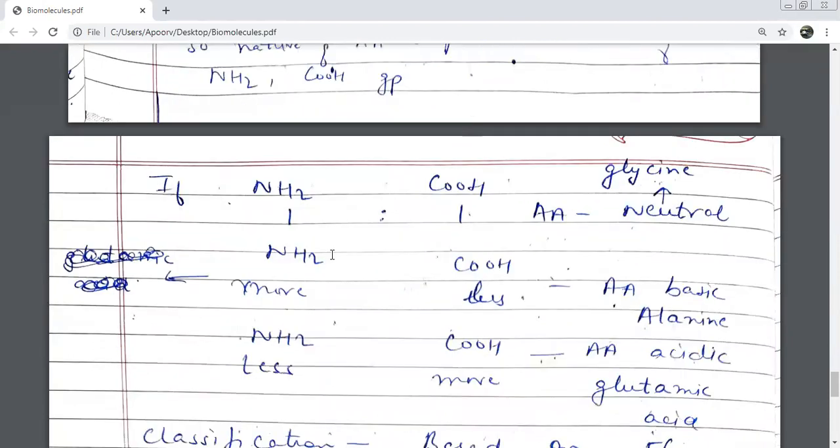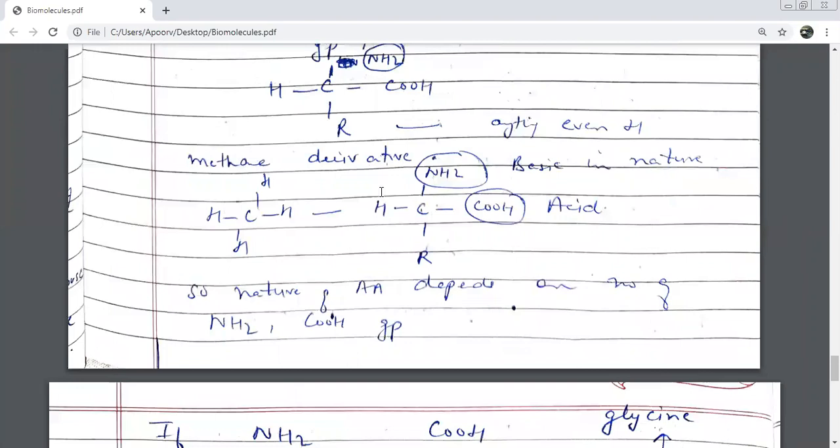If you have one amino and one COOH group, like the one I made, then your amino acid is going to be a neutral amino acid. What kind of an amino acid is it going to be? Neutral. For example, glycine. Give me one example of a neutral amino acid.